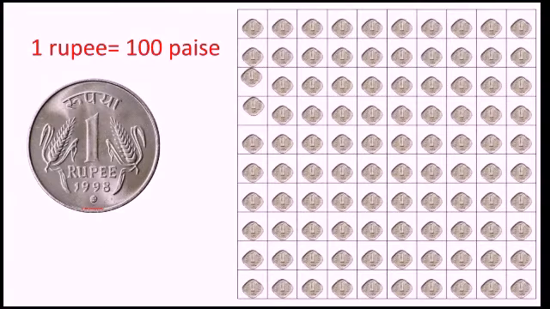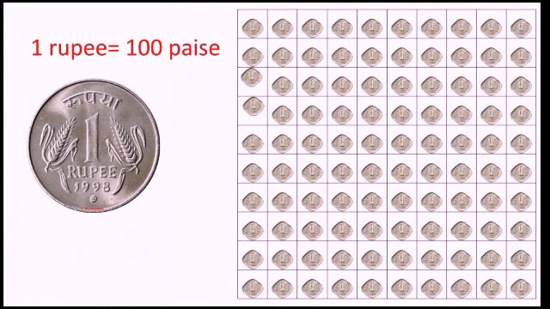In this picture, in each small box, I have put a 1 paise coin, which is not used these days, but in old days we used this. Why have I drawn this?